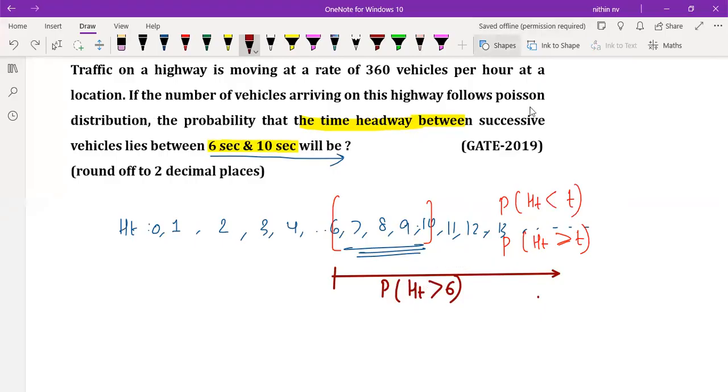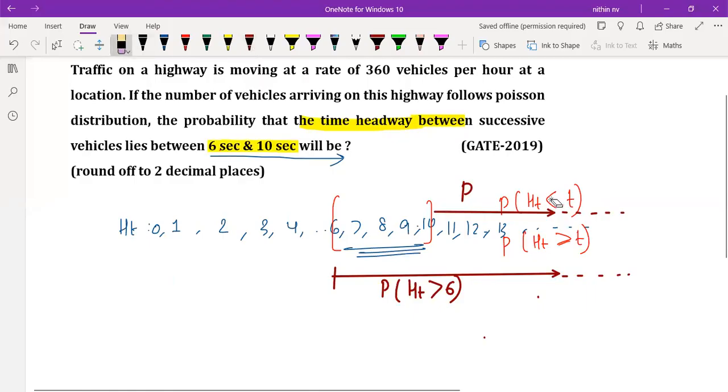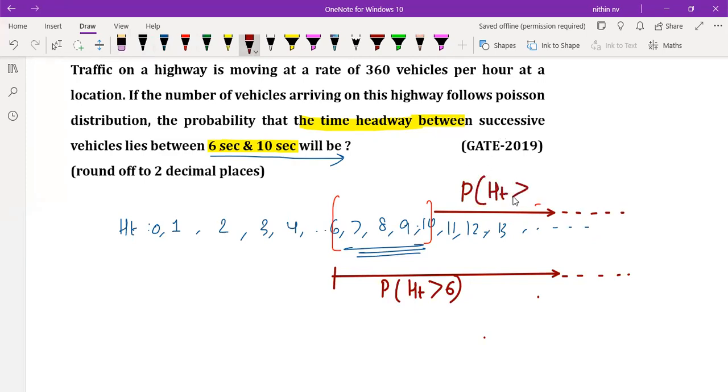So from here to whatever you are calculating, all those portions we can minus. This will be going into some infinite number. We don't know what that is. So this portion will be the probability that the time headway is greater than 10 seconds.